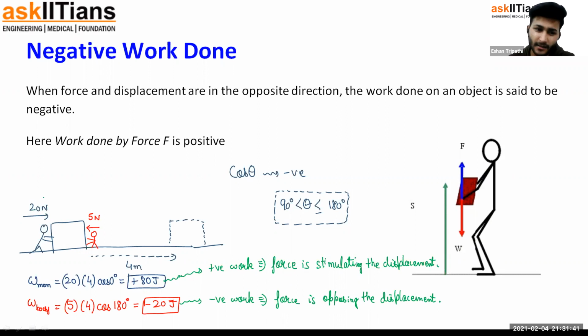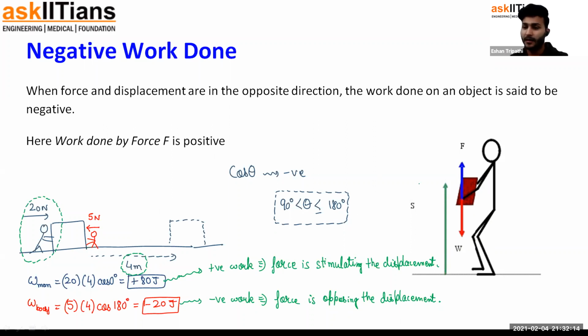So getting this, guys, this man over here was applying a force that could cause this 4 meters displacement. So he is a factor which is causing that displacement. So he does positive work. He's contributing to it. So that's positive 80. But this boy with 5 newton force in the opposite direction was not trying to stimulate it. He was not trying to cause it, but in fact, he was trying to oppose it. So his work would be negative. He's doing negative work over here, trying to even oppose that.